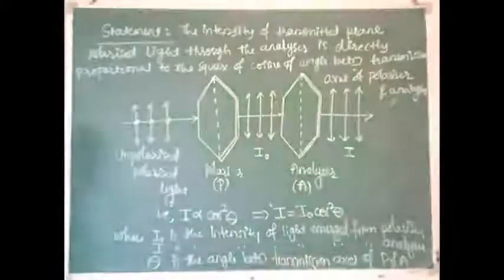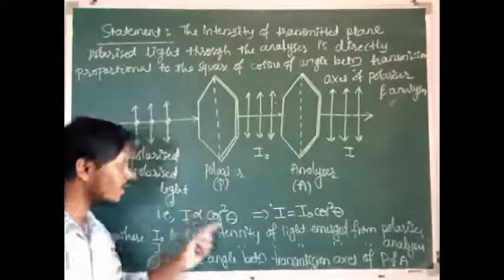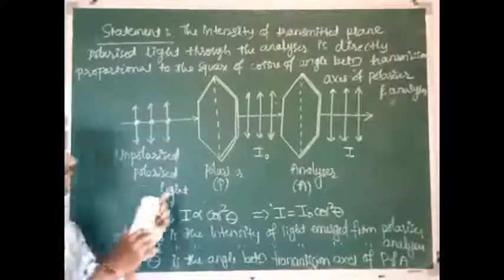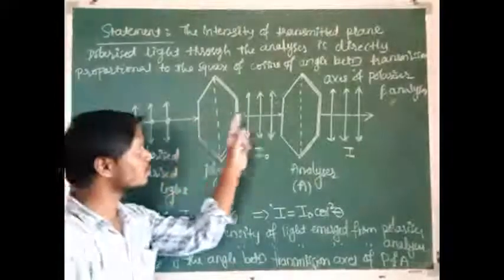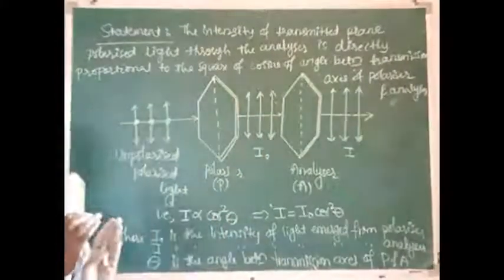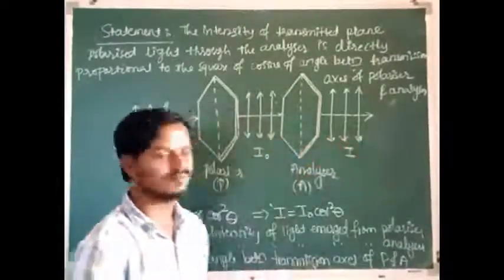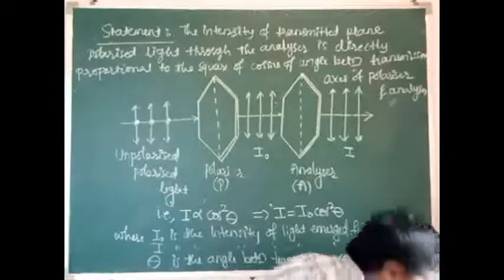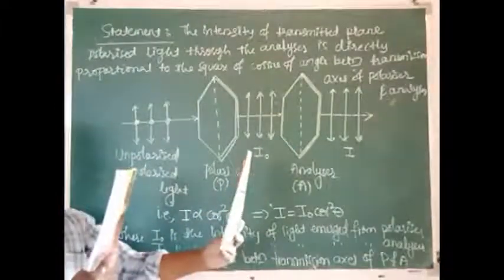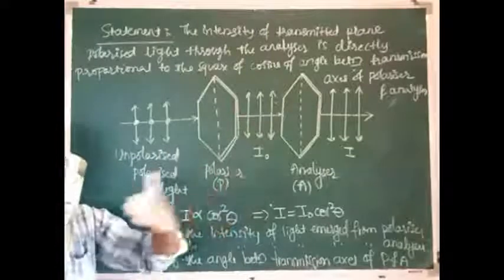So the intensity of the transmitted light through the analyzer depends on the angle between the transmission axes of the polarizer and analyzer. We use the cos here because if both polarizers are parallel to each other, they are called parallel polarizers, and the intensity of the transmitted light through the analyzer is maximum, because theta is 0. Here, the polarizer and the analyzer have transmission axes parallel to each other, and the transmitted intensity is maximum.